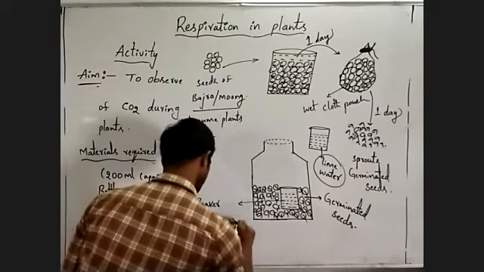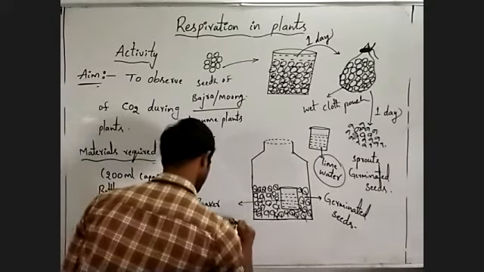Here lime water does not change into the milky white color. What is the reason here? Main reason is germinated seed can perform the respiration process. That is why they take the oxygen and release carbon dioxide gas.